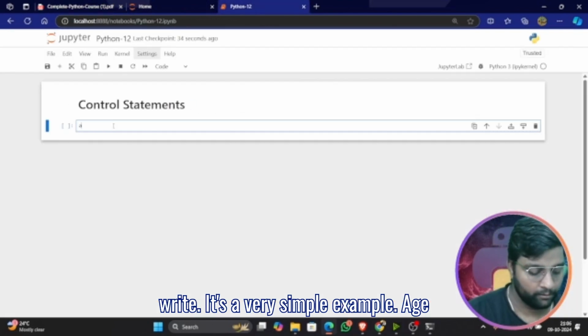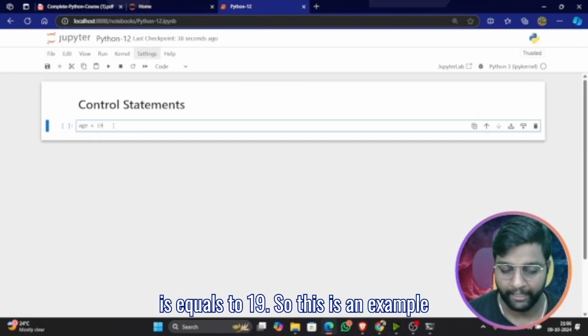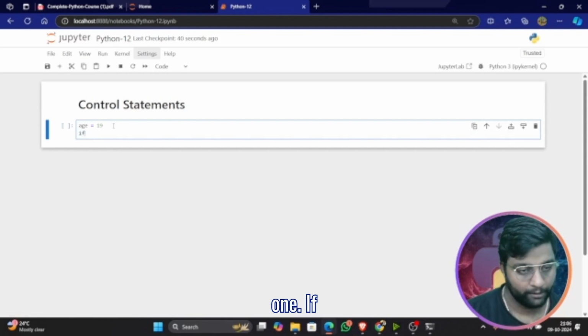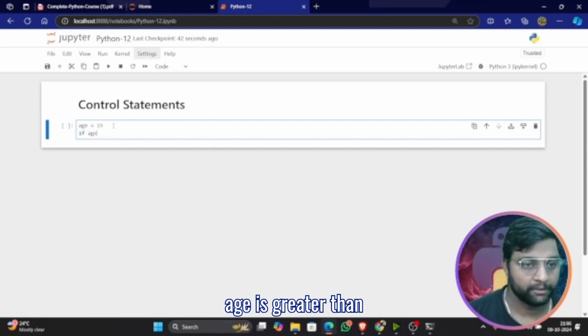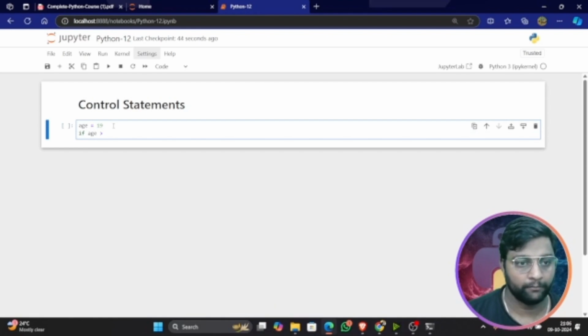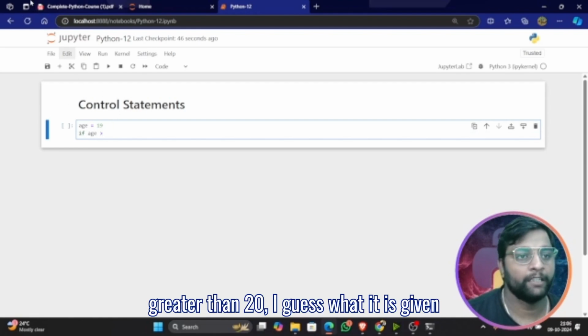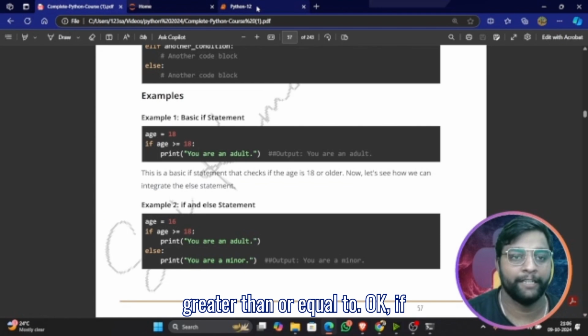Let me write a very simple example. Age is equal to 19. This is example one. If age is greater than 20, I guess what is given is greater than or equal to.